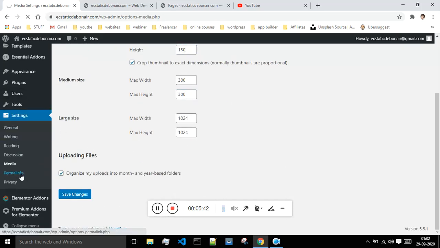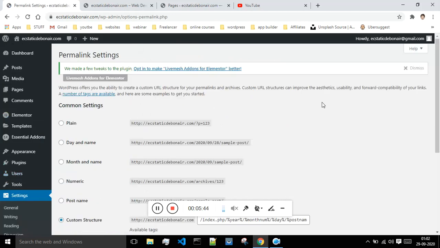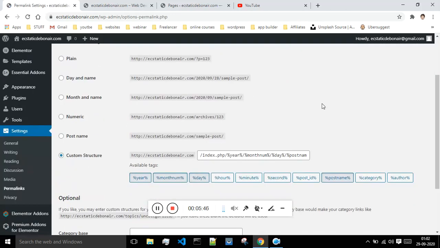And the next what we have is permalinks. So permalinks is basically, when you write a post and all, how you want your post to be displayed.